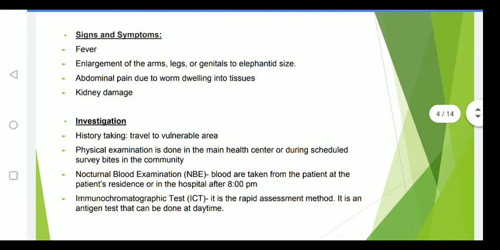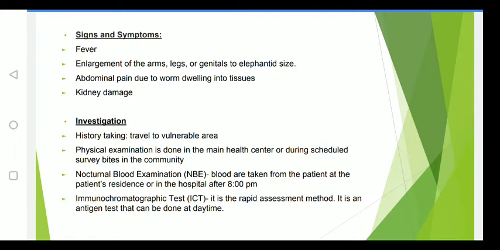Then physical examination is done with the help of the health centers, and we will schedule survey visits of the communities. The third point is nocturnal blood examination, because as I told you before, the microfilariae form only at night time, so that is when the transmission takes place. When we take the blood examination at night time, we call it the nocturnal blood examination test.